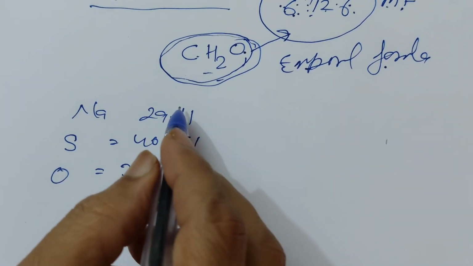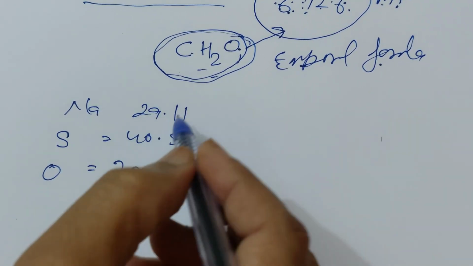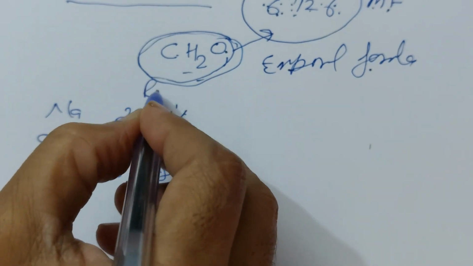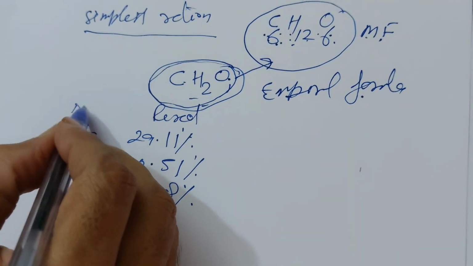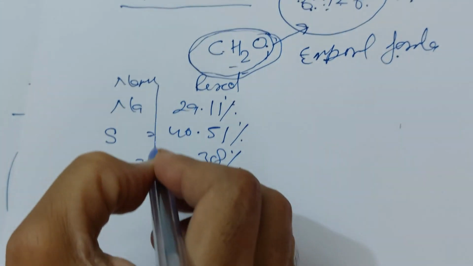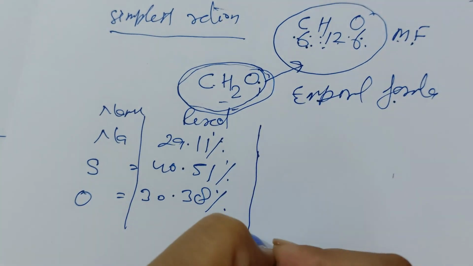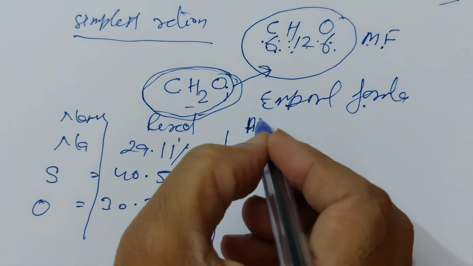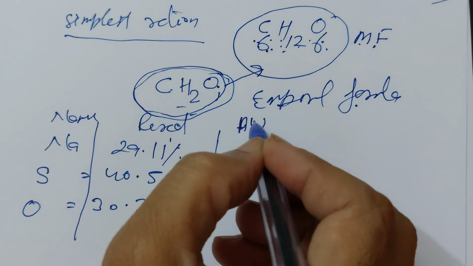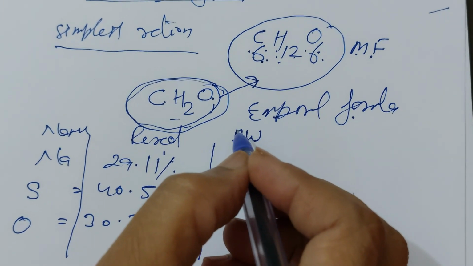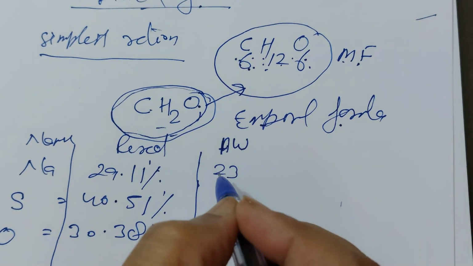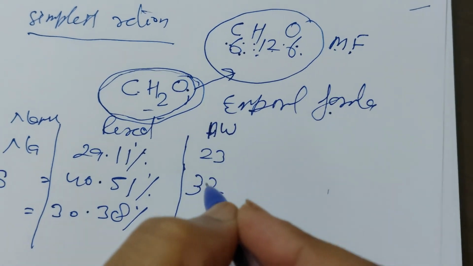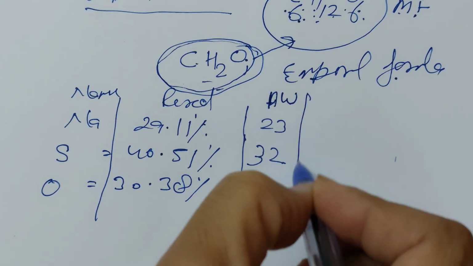First of all, check whether the total is 100% or not. To find the empirical formula, we need the atomic weights. The atomic weight of sodium is 23, sulfur is 32 and oxygen is 16.